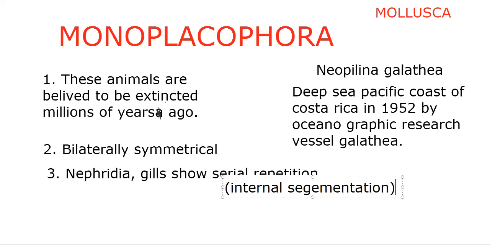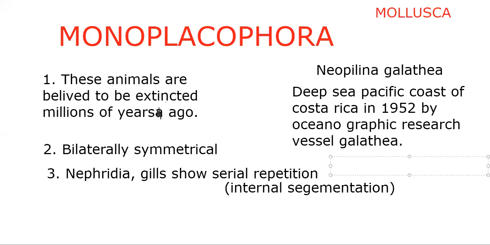With these, what we can understand, and to whom we compare Monoplacophora, because of having the serial repetition of the internal organs like nephridia and gills? We compared with phylum Annelida, isn't it? So that's why it is said to be a connecting link. It is believed that internal segmentation is a characteristic feature which is there in Annelida, septa, earthworm we are seeing.